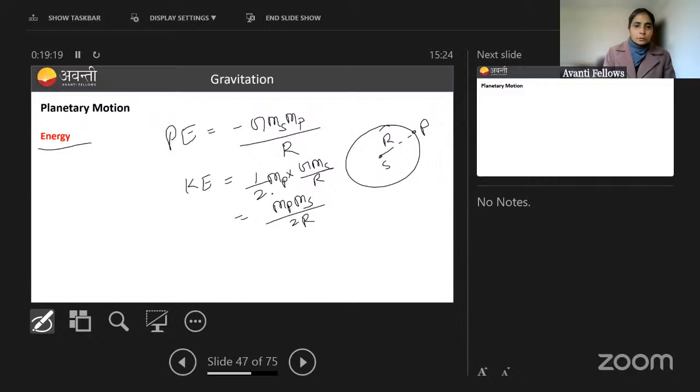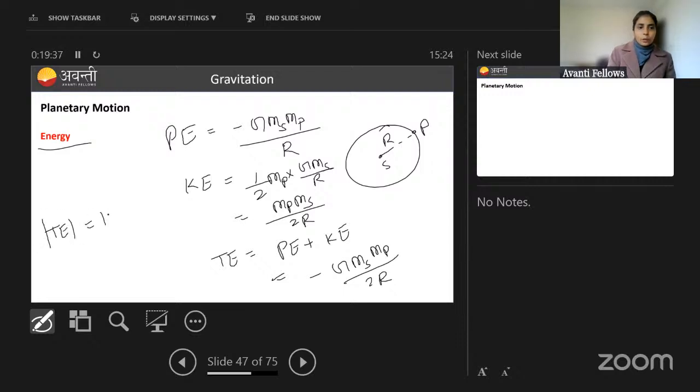So what is the total energy we are going to get? Total energy will be potential energy plus kinetic energy. If you add them, you will get minus G M_s M_p by 2r. So if you look here carefully, the magnitude of the total energy is equal to the magnitude of the kinetic energy, and it is half the magnitude of the potential energy. Right? So you should remember where all these things come from.